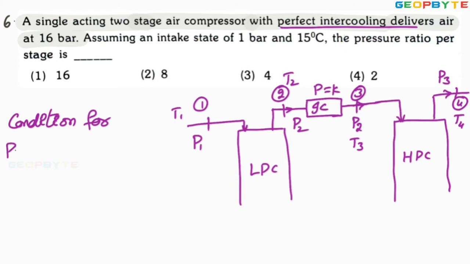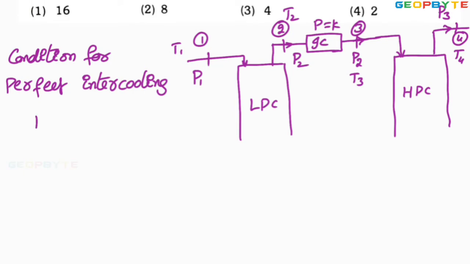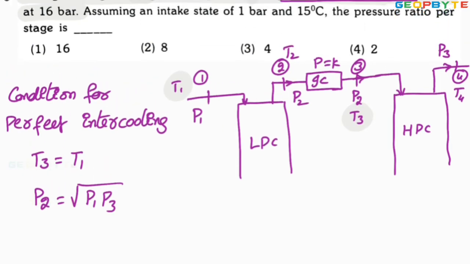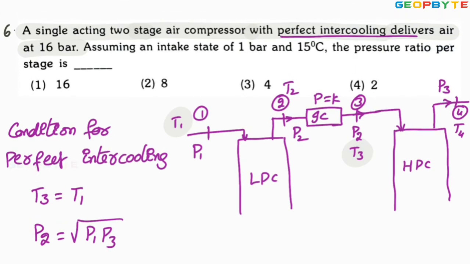Now it is given that there is perfect intercooling. The condition for perfect intercooling is that the temperature after cooling equals the temperature at the beginning of the first stage compression. Temperature at state 3 equals temperature at the beginning of the compression. One more condition is that the intermediate pressure P2 equals root under P1 P3. These are the conditions for ideal or perfect intercooling. Now look at the problem once again.